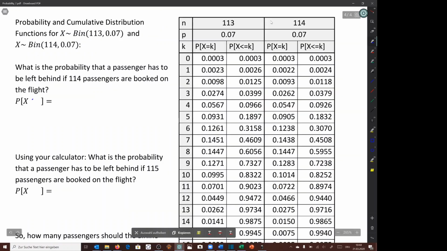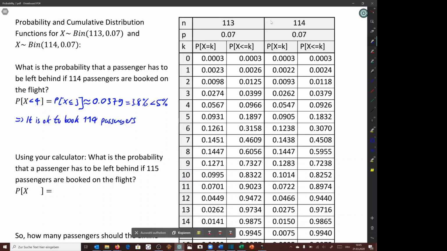We're interested in the probability that x, the number of no-shows, is smaller than 4, which means the probability that x is smaller or equal to 3. We have 114 passengers, so we're in this part of the table. We want x being smaller or equal to 3, so we get 0.0379. So 3.8%, which is less than the 5% that is the maximum that we admit. So it is still okay to book 114 passengers.